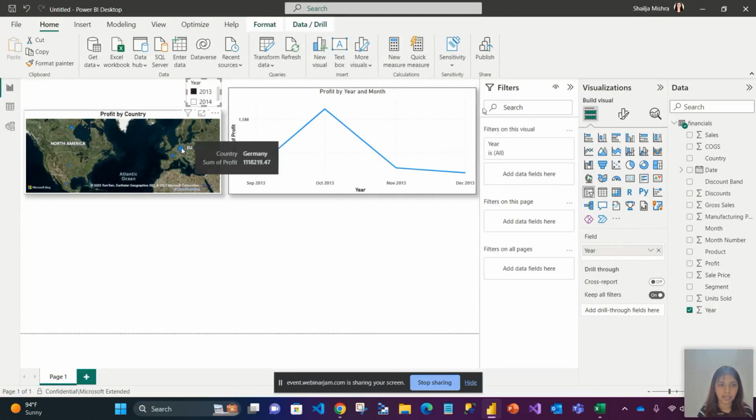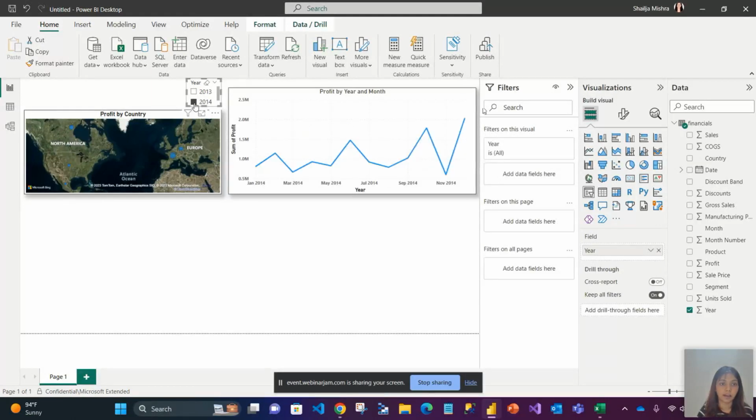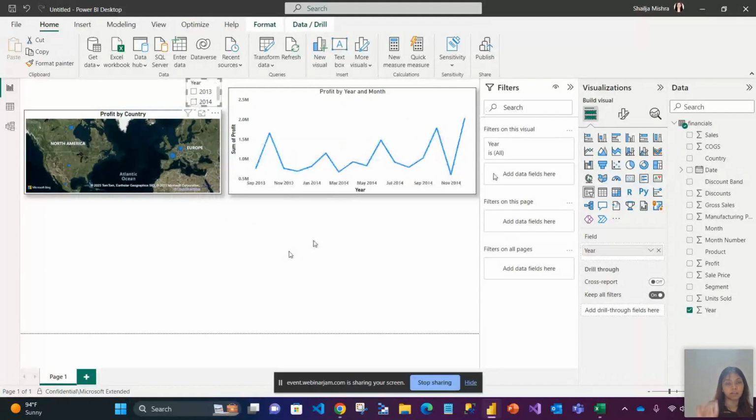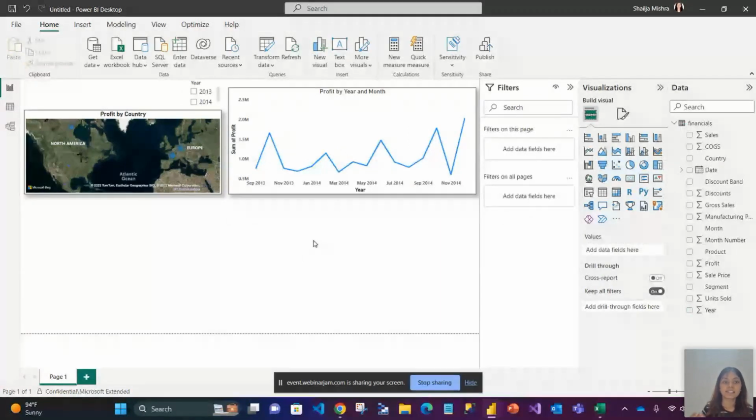Similarly, for 2013, I would say Germany was the highest profit country for my company, while for 2014, it is of smaller size. On the other hand, Japan has performed very well in terms of profit for 2014. So all these kinds of information, if you need in terms of any specific value, you can go ahead and bring a slicer on a particular column in your dashboard directly. And once you click on any value, all the visuals will get filtered on the basis of that. Now, interesting, right?